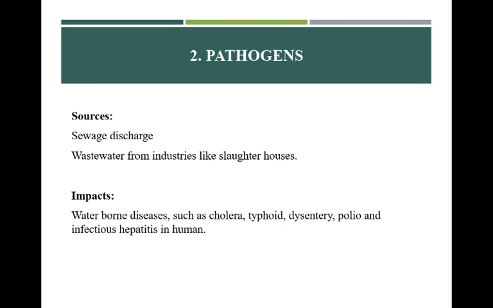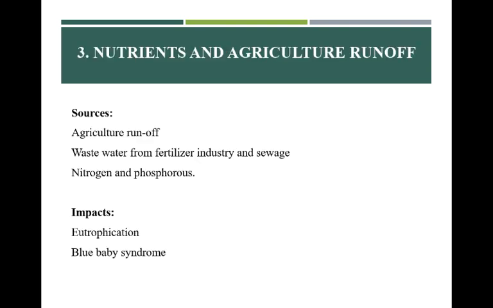Now, the second source is the pathogens. Pathogens are microorganisms which enter the water body through sewage discharge as a major source, or through wastewater from industries like slaughterhouses. Their impacts are waterborne diseases such as cholera, typhoid, dysentery, polio, and infectious hepatitis in humans. So that is about the pathogens.